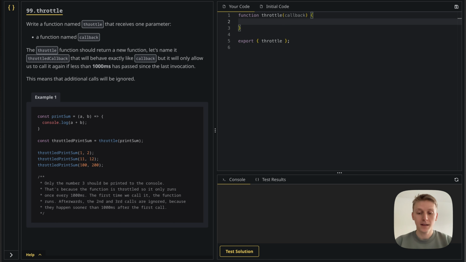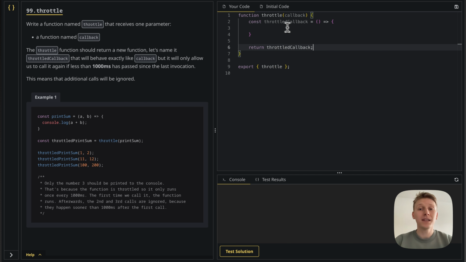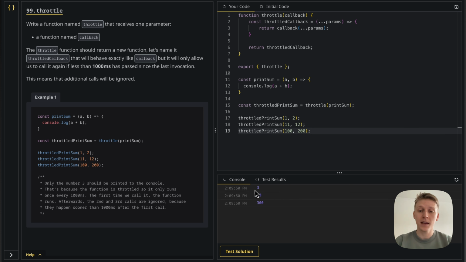the function. Now let's first create the throttledCallback, which is going to be a function that we're going to return according to the description. Now this function should behave exactly like callback, so I'm going to use rest syntax here to get the params, and then I'm going to return callback, and I'm going to spread the params back into the callback. So now we have this function, throttledCallback, that behaves exactly like callback, right? We didn't do anything new so far. And I can copy the code from the left side, put it here, and we should see 3, 23, and 300. Okay, this is correct.